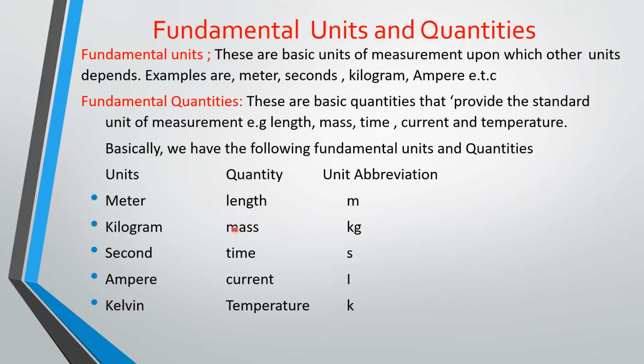The unit for mass is kilogram, and the abbreviation is kg. The quantity is time, the unit for time is second, and the abbreviation is small s. The unit for current is ampere, the abbreviation is A. The unit for temperature is Kelvin, and the abbreviation is K.